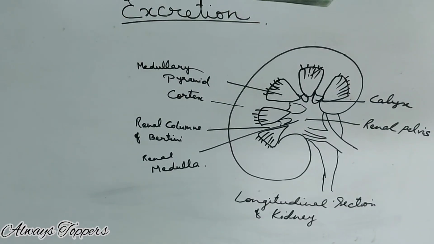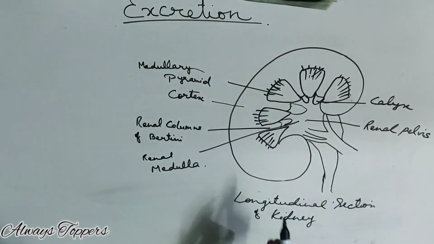We will discuss the urinary system of human beings. It consists of a pair of kidneys, a pair of ureters, a urinary bladder, and a urethra. We will come to the internal structure of the kidney. You can see there is a structure. One kidney is drawn here.